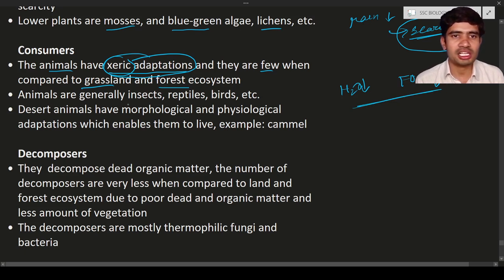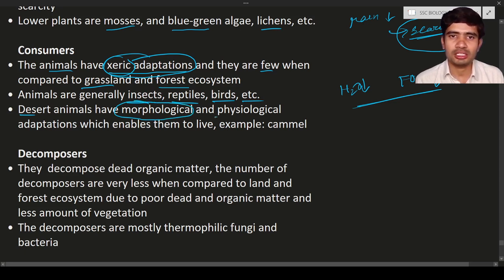And the animals are generally insects. In that ecosystem you will see insects, reptiles, birds, etc. So these are the organisms that you can see in that region. Next, these desert animals have morphological and physiological adaptations. Morphological means on their body they have some kind of adaptation, like the camel has long hair, a large amount of eyelashes, and wide nostrils, etc. These are all morphological, meaning the external characteristics of the organisms are different.